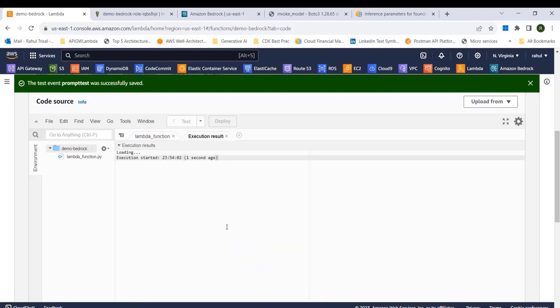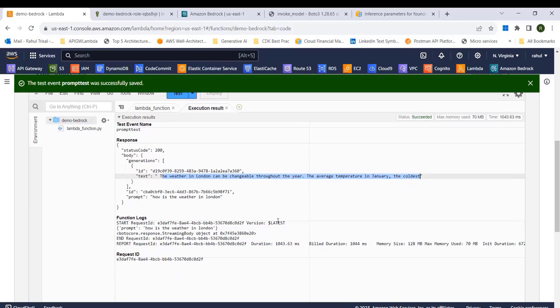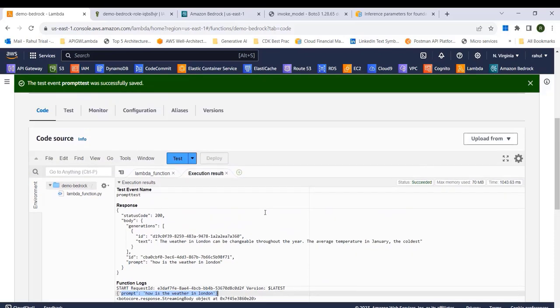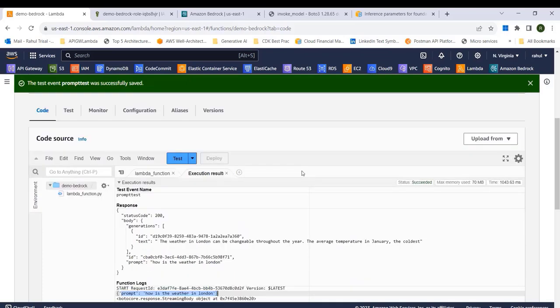And okay, awesome. So it says the weather in London can be changeable throughout the year. The average temperature in January is the coldest. And you can see how is the weather in London. And you can see in the function logs the prompt, how is the weather in London, that we had passed. Okay, now we have written the Lambda function. Now we are able to pass the prompt as an event to the Lambda function and then get a response back from the Cohere LLM as part of the Bedrock service.